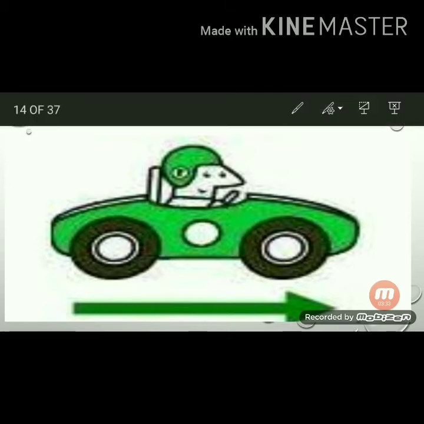Here there is a car moving on the road. So the car is applying force by the engine in this direction. The engine is applying the force in this direction, the forward direction. I denoted it with capital F. Because of this applied force, the car is moving in the forward direction.